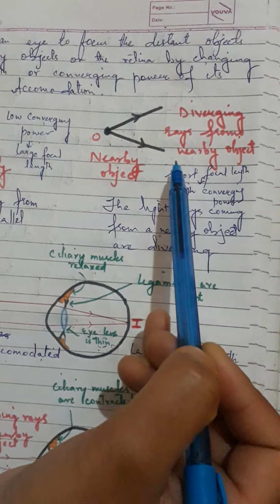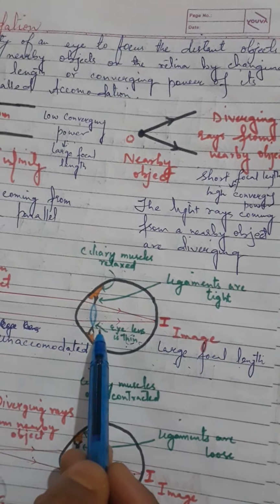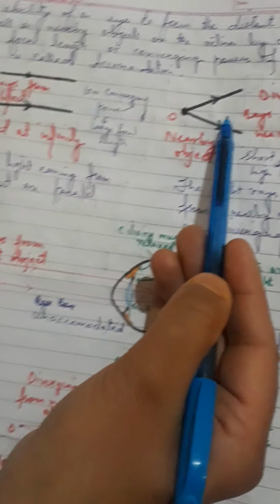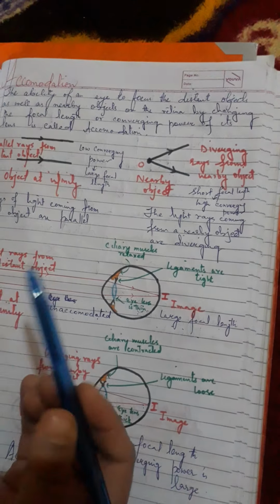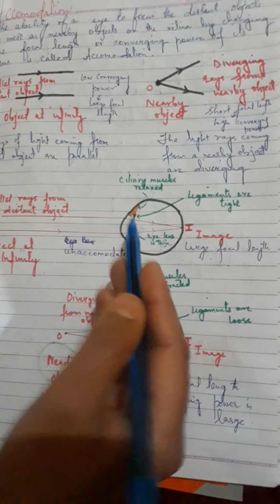So the lens is quite thick, because when our lens is thin, it's not powerful enough to converge the diverging rays coming from a nearby object. So to look at a nearby object, the lens has to change its shape and become thick, become more convex to increase converging power.